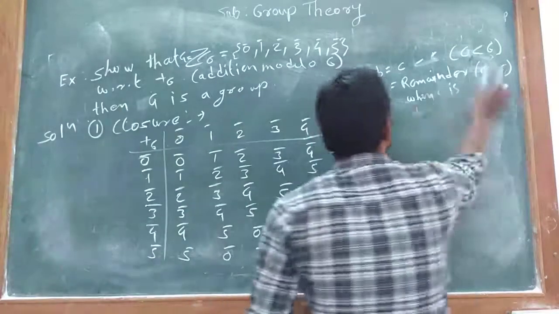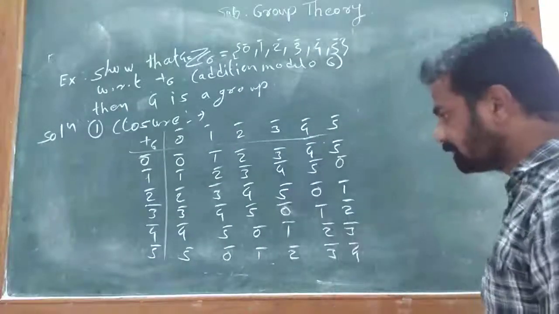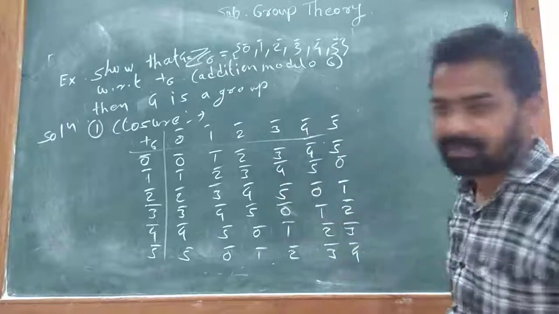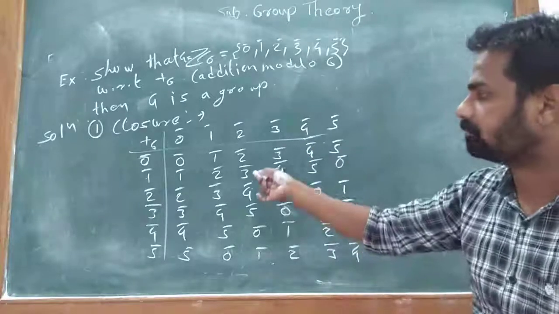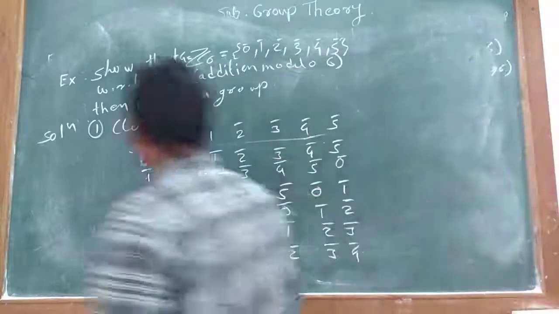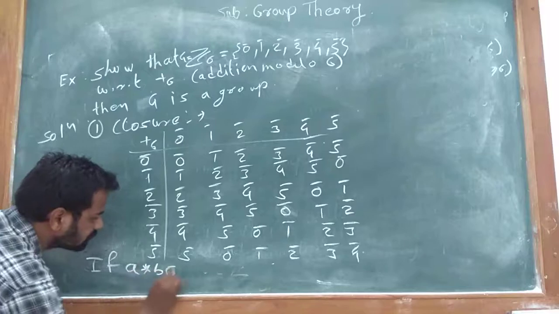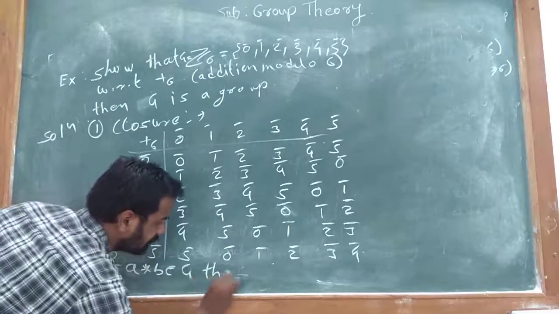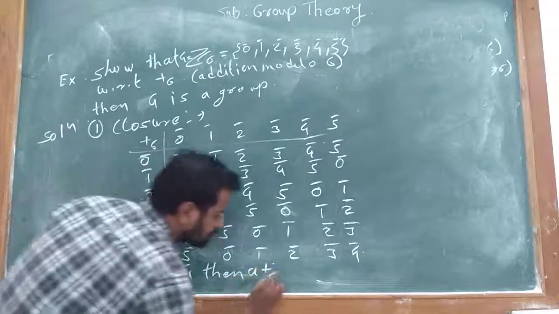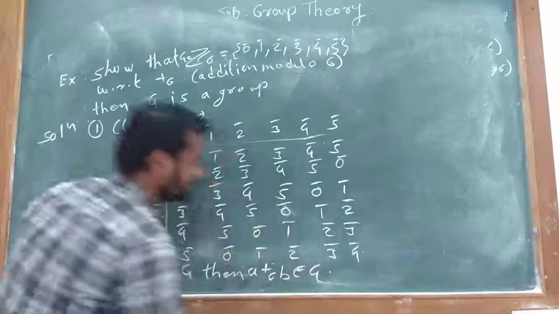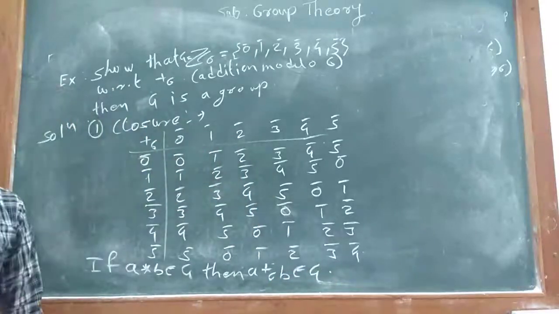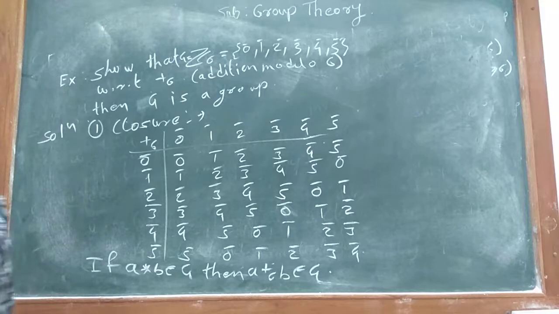Now here we see that if A star B belongs to G, then A addition modulo 6 B belongs to G. Therefore G is closed under addition modulo 6.